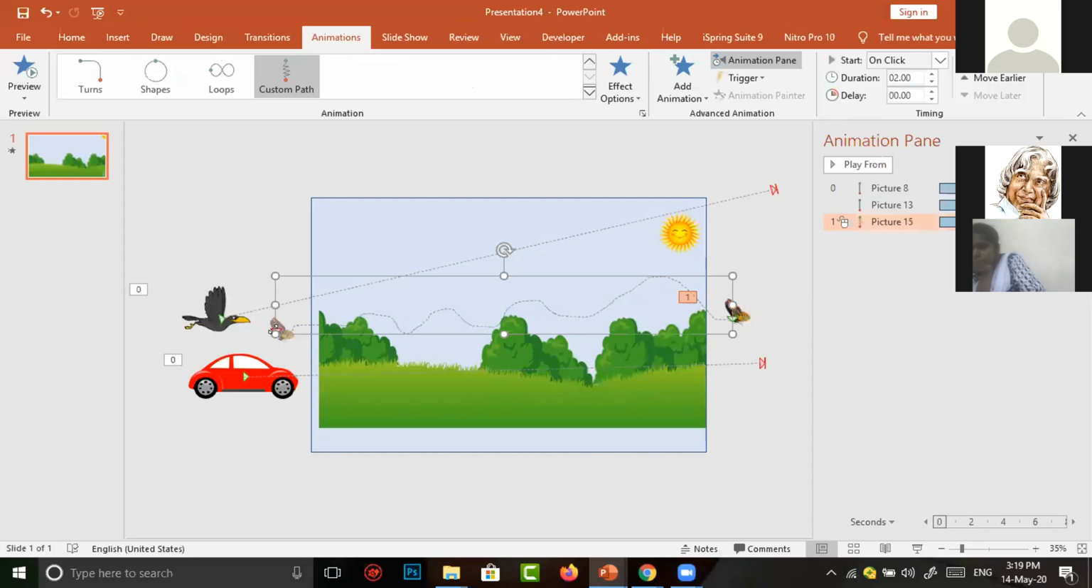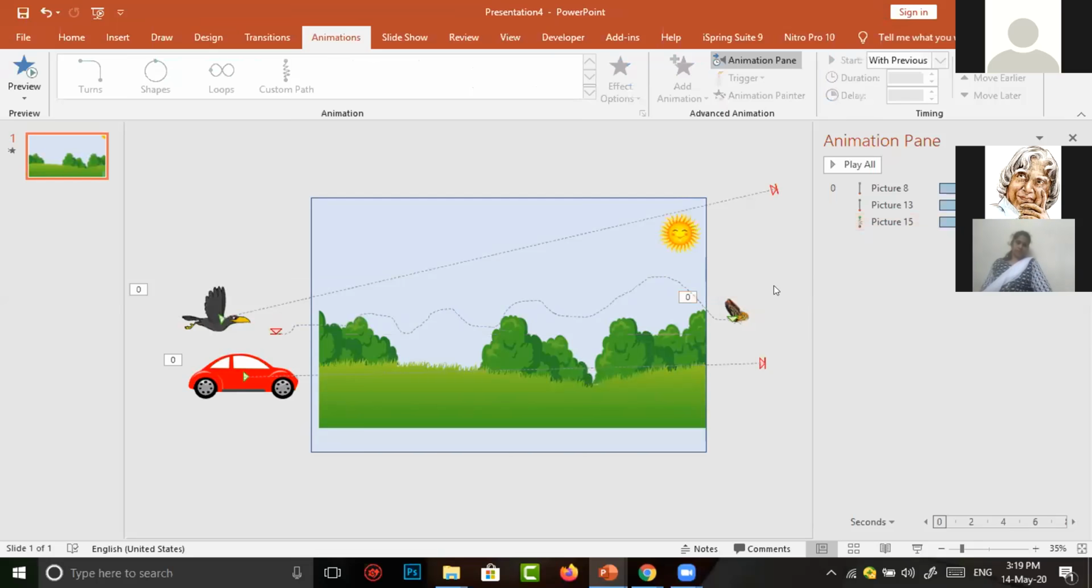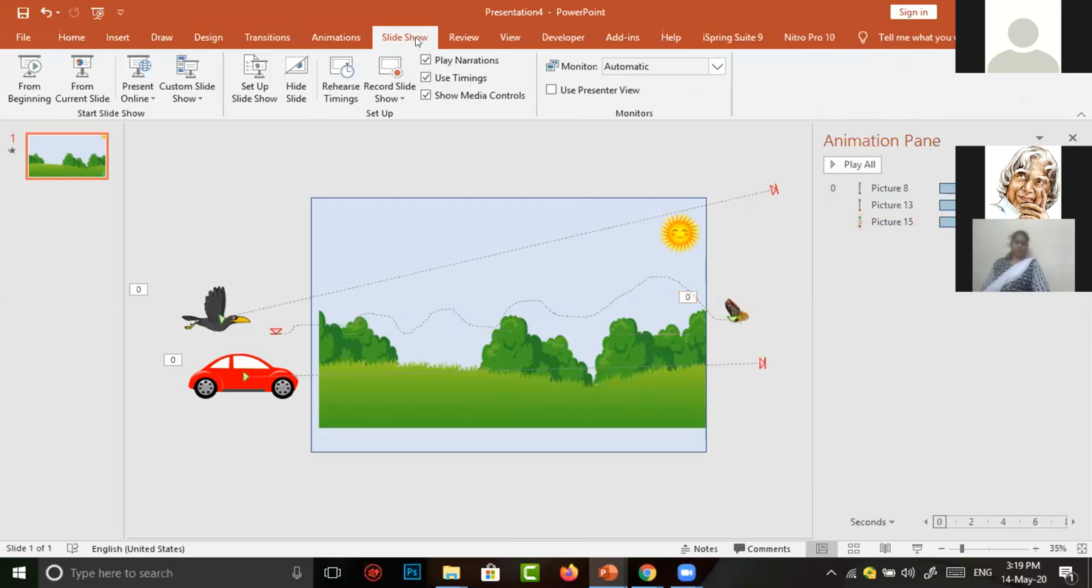I am drawing the path of the butterfly. Here also 1 is there. 1 means the animation starts on click only, but the butterfly has to fly with the previous animation. So I have to choose start with previous. Now I want to see how the scene looks. Again, I want to go to slideshow.